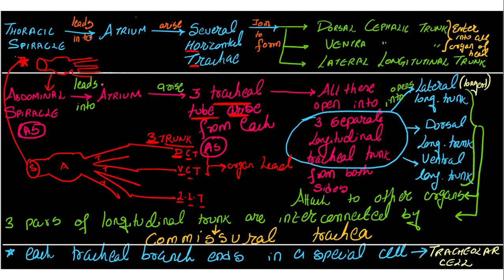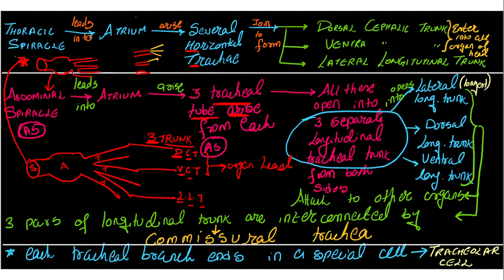These three tracheal tubes, see here, let me draw 1, 2 and 3. These three are going to open into three separate longitudinal tracheal trunks. All of them, 1, 2, 3, on both the sides. Let me erase this. See here, first, second, third. These are your three tracheas.